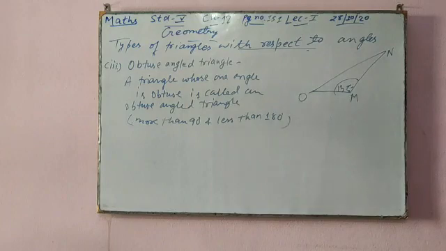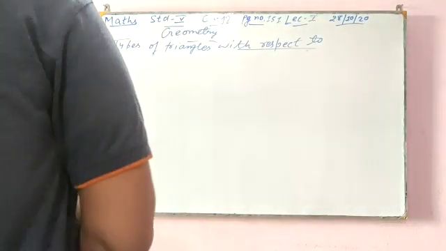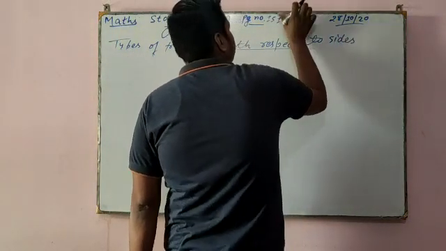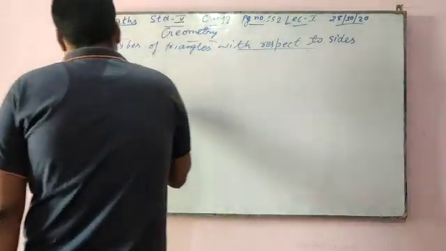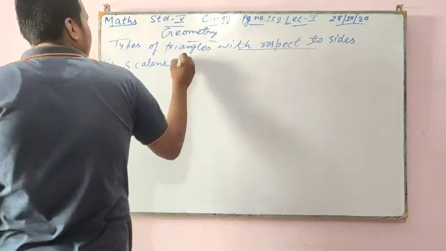Now I will move to types of triangle with respect to its sides, page number 152. The first is a scalene triangle.